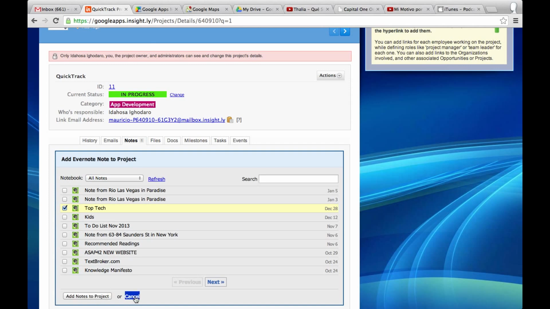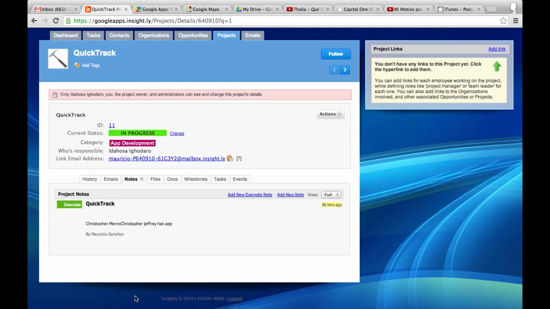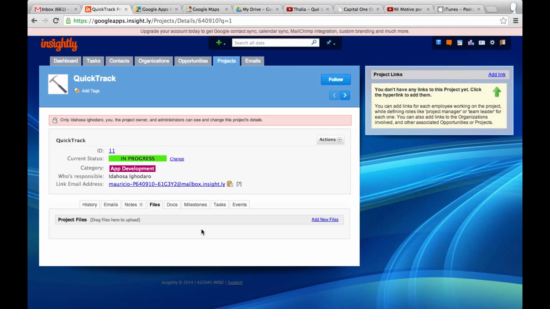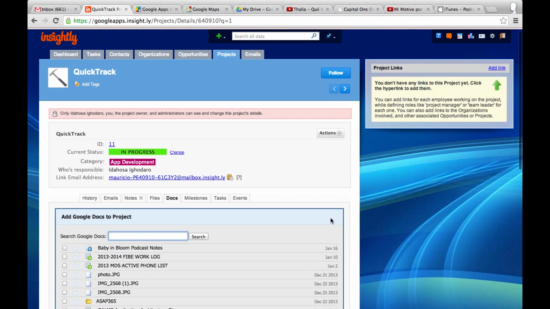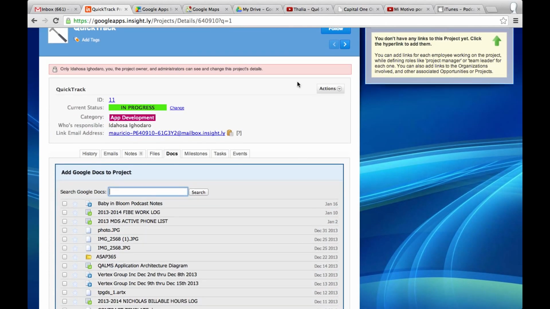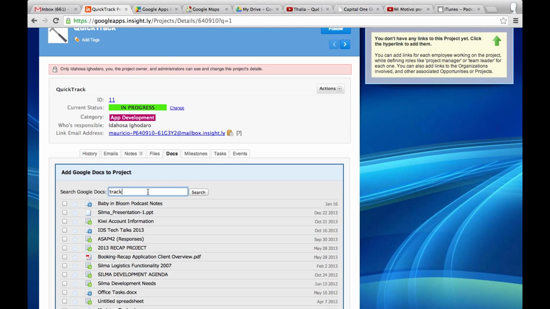So this completely integrates with Evernote, which I think is fantastic, because if there are things you're doing in the field, taking pictures, videos, whatever, that you add as an Evernote, you could put them right into your project. You could add files to it. Now, check these out. You could put any of your Google Apps documents. So anything, right? Anything. So for example, anything that is related with this project, I could just go ahead and pull up the information, look it up, and add it right into this project.